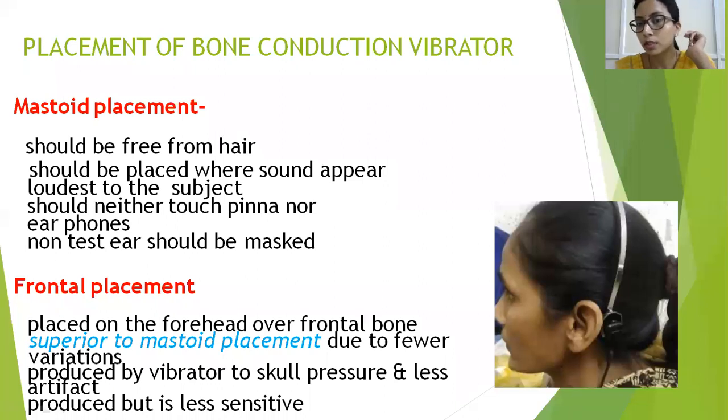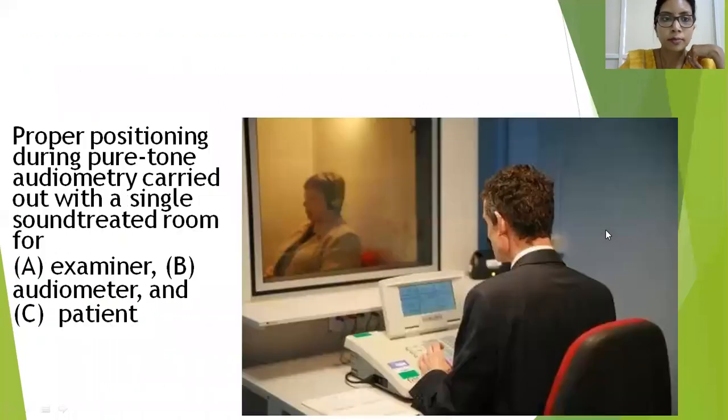We place it on the bone. As you can see in the image, the vibrator is placed on the mastoid process. This is not placed by itself. The air conduction headphones will be in front of them. Just to show you, the headphones have been removed here. So this is the proper positioning for pure tone audiometry.